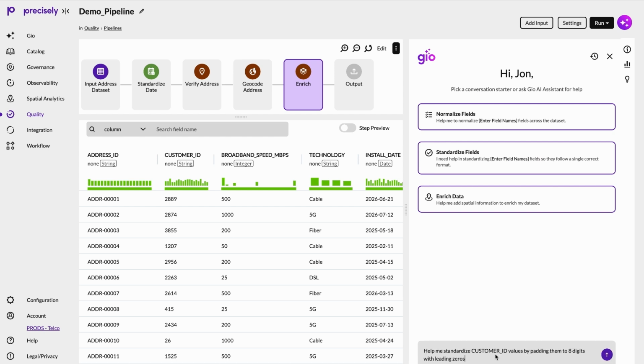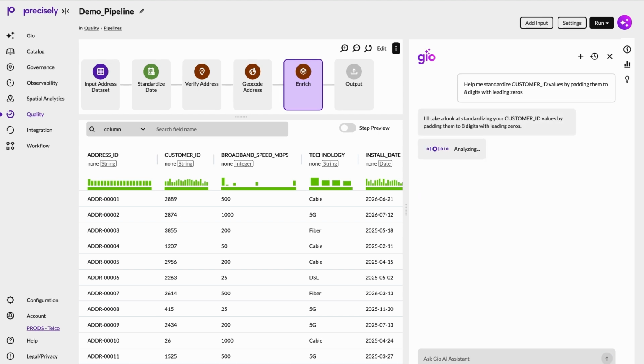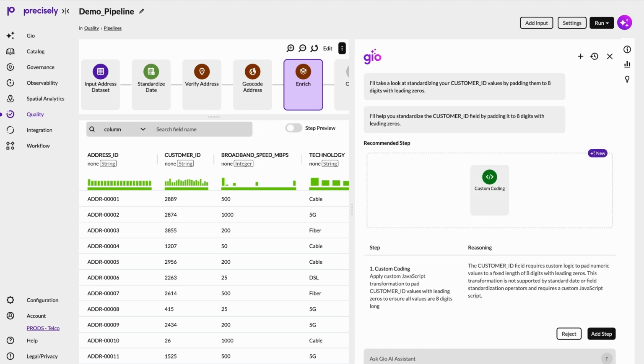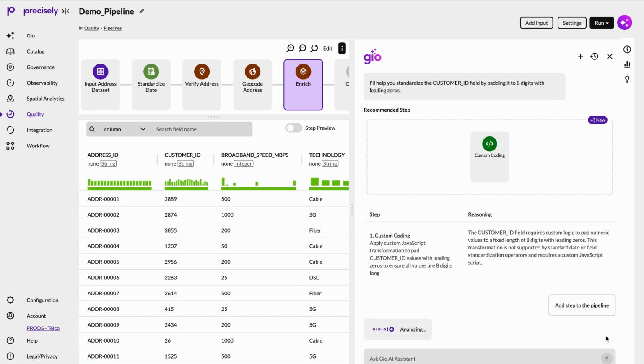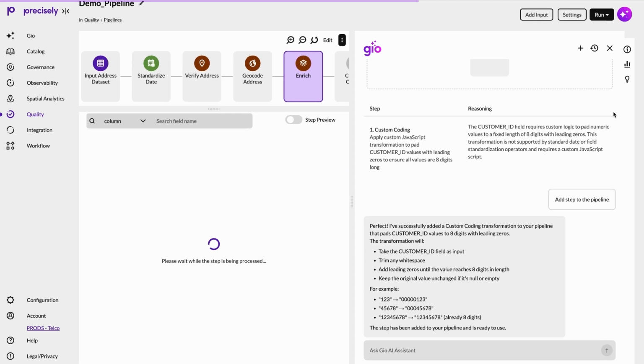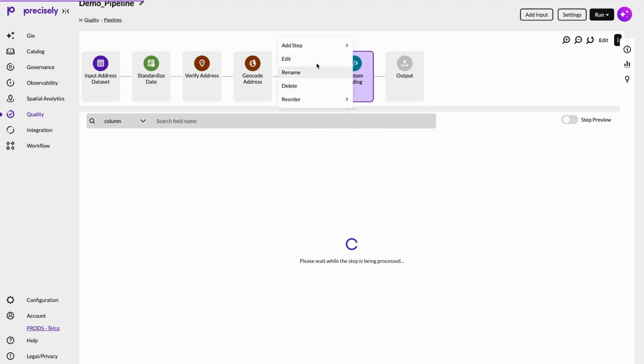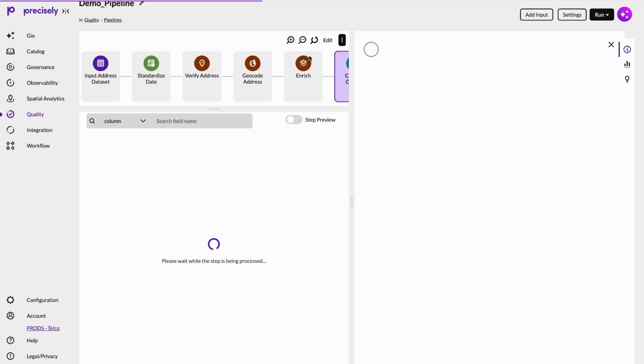I'll start a conversation. Help me standardize customer ID values by padding them to 8 digits with leading zeros. And Gio creates the step for us. Of course, we can preview the transformation just like any step we've created manually.